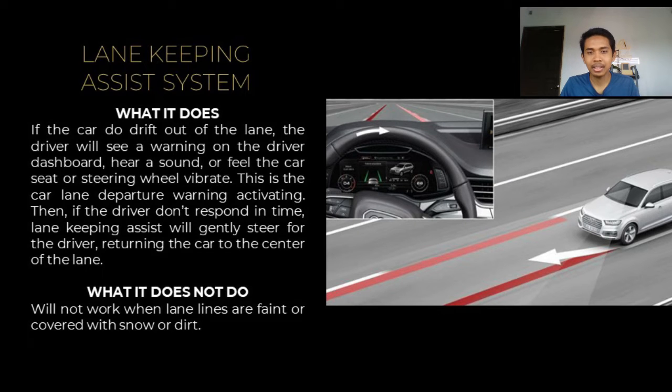Okay, the first existing IT solution is lane keeping assist system. The function is, if the car does drift out of the lane, the driver will see a warning on the dashboard, hear a sound, or feel the car seat or steering wheel vibrate. This is the car lane departure warning activating. Then, if the driver doesn't respond in time, lane keeping assist will gently steer for the driver, returning the car to the center of the lane. Its disadvantage is it will not work when lane lines are faint or covered with snow or dirt.